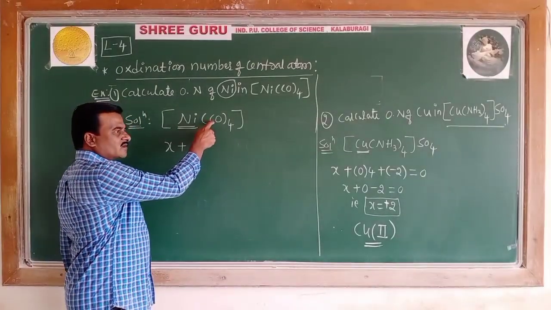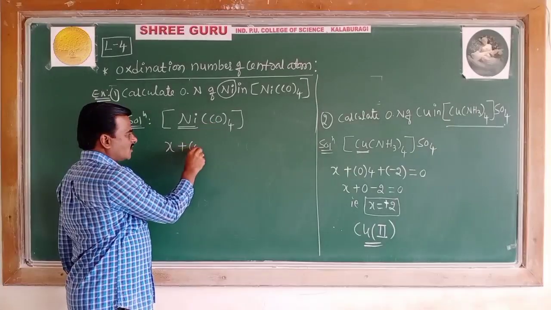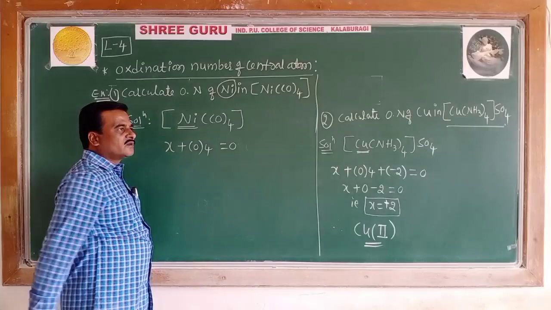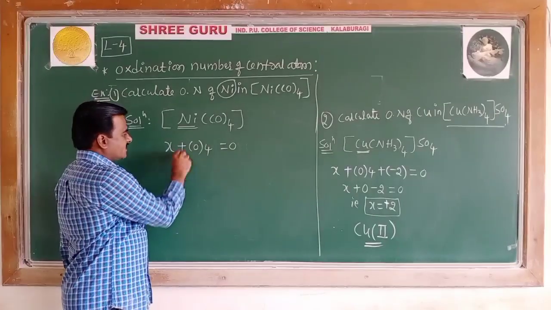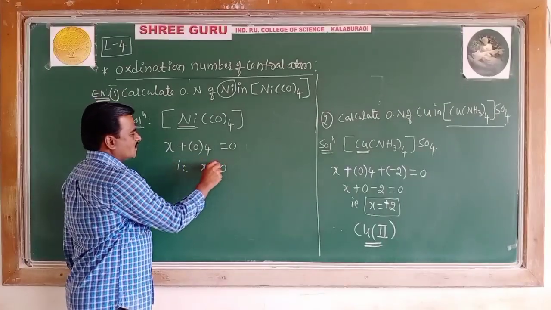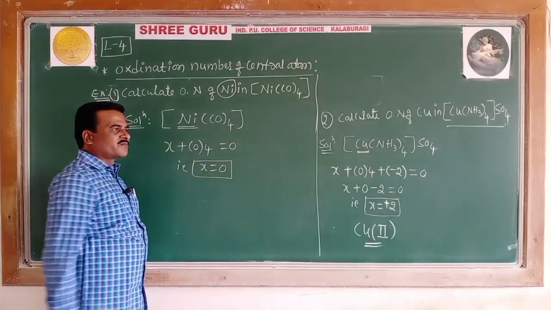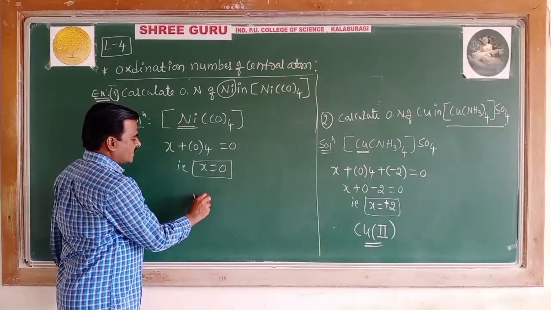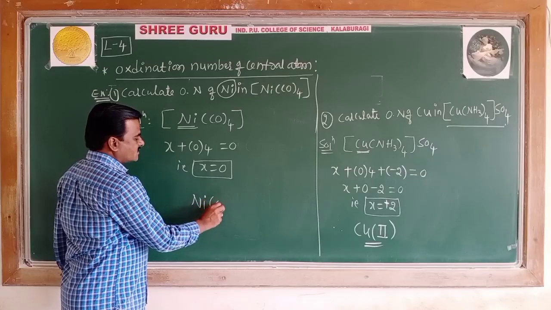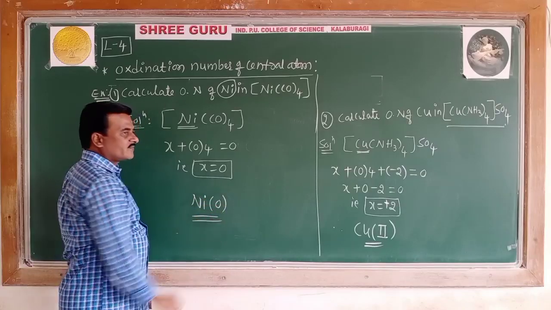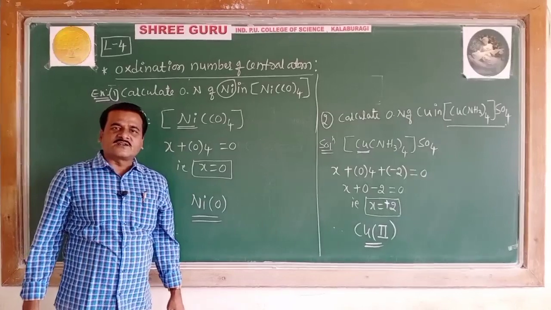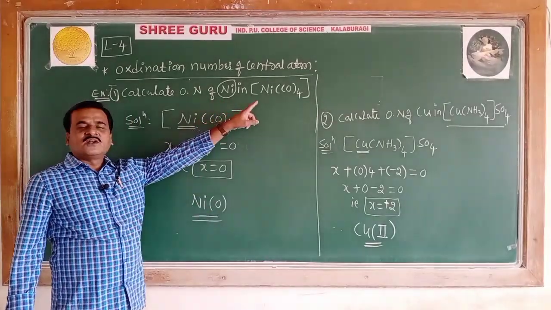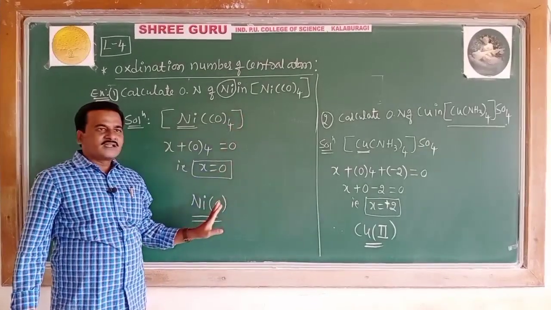So CO, carbonyl, neutral, 4 times, is equated to 0. That implies X equals 0. So the oxidation state of nickel in the complex Ni(CO)4 is 0.